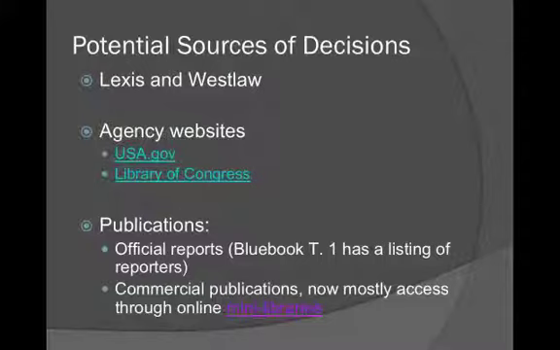There are also agency websites. There's USA.gov. There's the Library of Congress. Those are sites that give you links, in our clearinghouses that we already talked about, to agency websites. And if you search the agency websites, oftentimes they're a great place where you can find a lot of comprehensive materials related to that agency. Commercial publications, now you can mostly access them through online mini libraries. There are also official reports. Blue Book Table 1 has a listing of reporters, and I'll show you that in a minute.